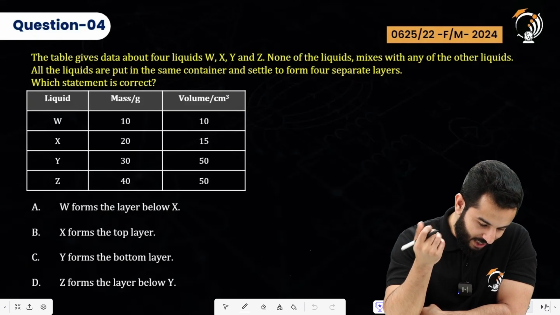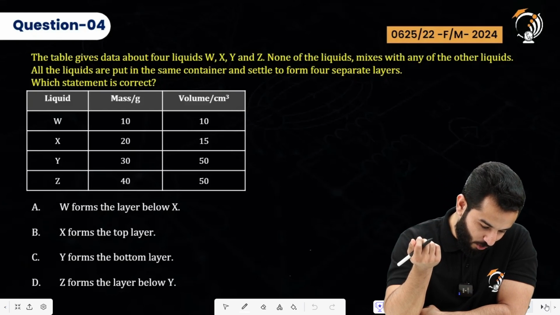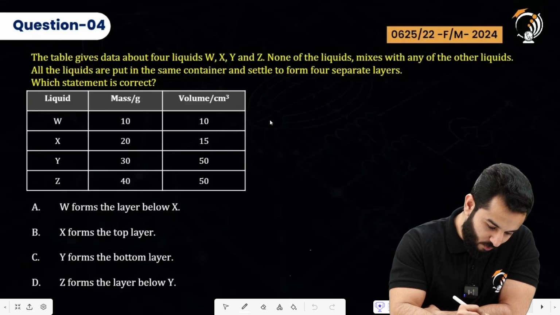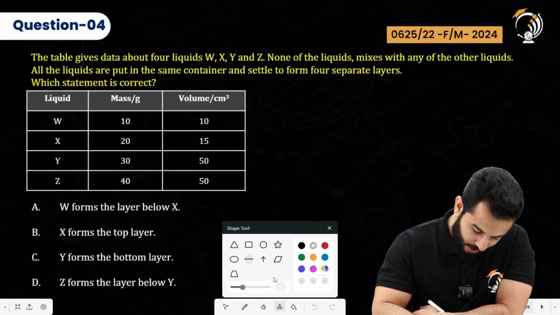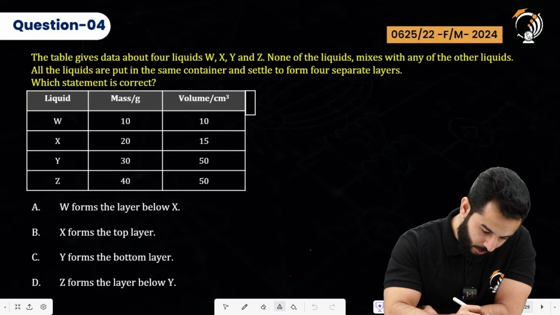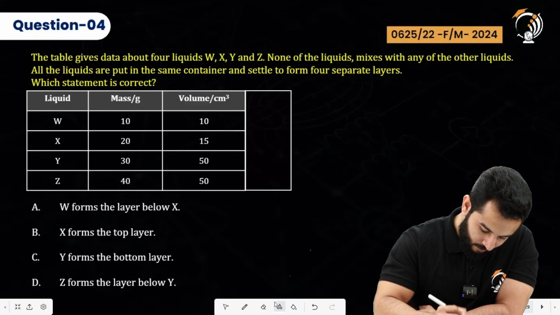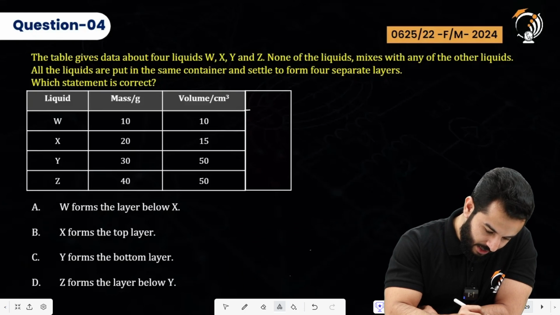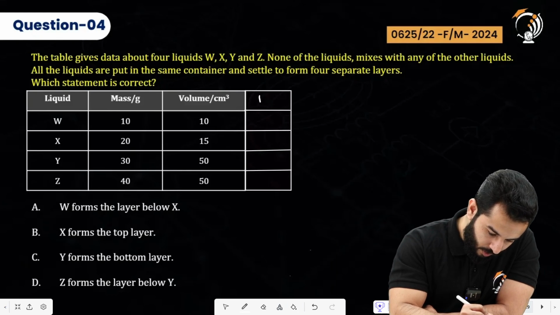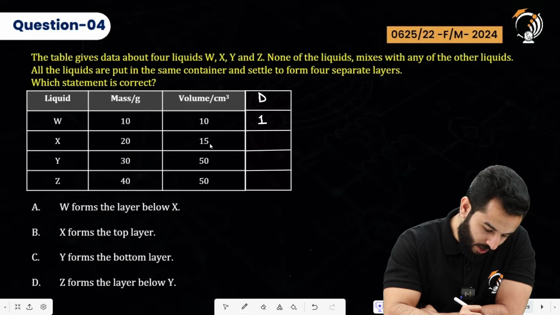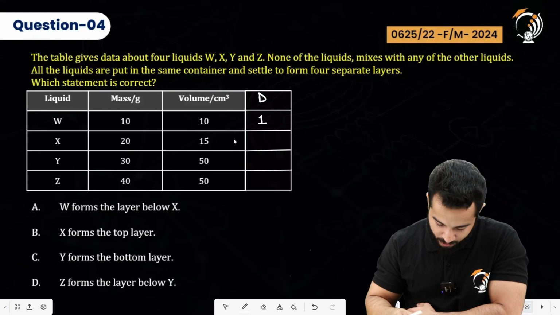Now, out of all of these things, first let's find out what the density we have got over here. So this is 10 gram, this is 10 centimeter cube. So I'm going to draw another table over here, and I'm going to write density on this one. This one is going to be around 1, and this one is going to be around 20 by 15.